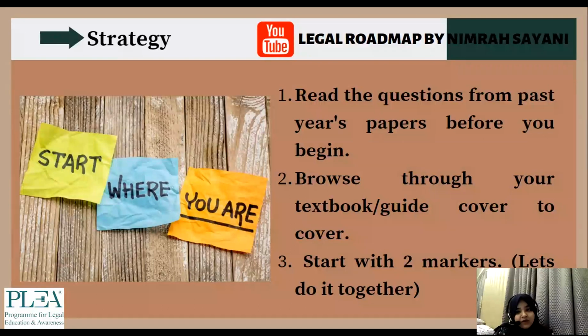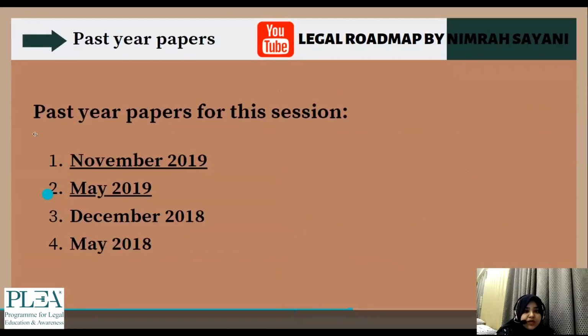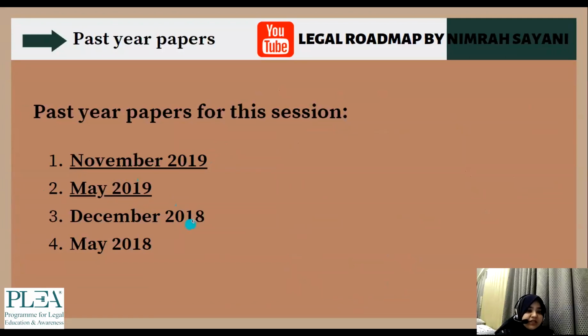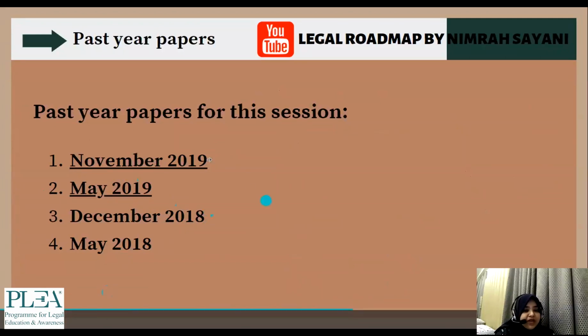And when you come back for a 12 marker, you would at least have a sense of what the topic is, and it would be easier to read the rest and then make an answer for a 12 marker or a short note. So the past year papers which we are referring to for this session are November 2019 and May 2019. I do have other papers, but I think these two would be enough, and if time permits, we'll go through them shortly.